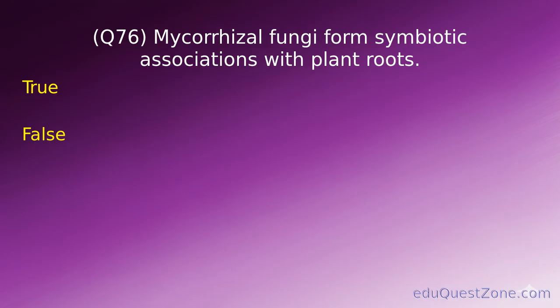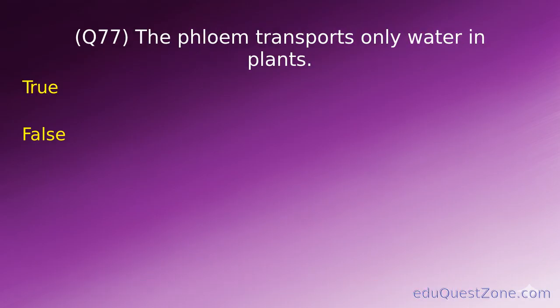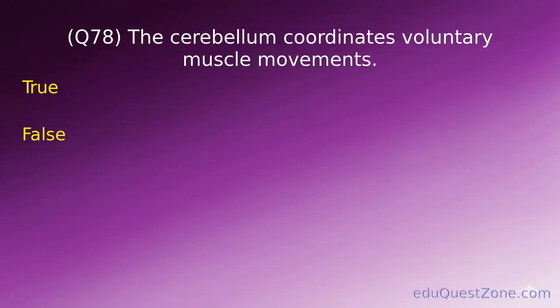Question 76. Mycorrhizal fungi form symbiotic associations with plant roots. True or false? True. Question 77. The phloem transports only water in plants. True or false? False. Question 78. The cerebellum coordinates voluntary muscle movements.